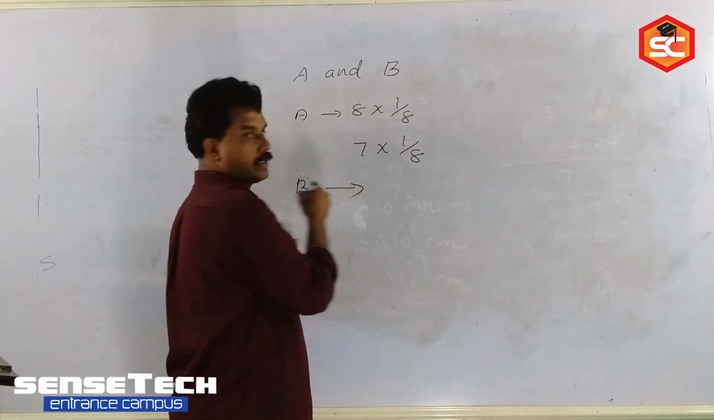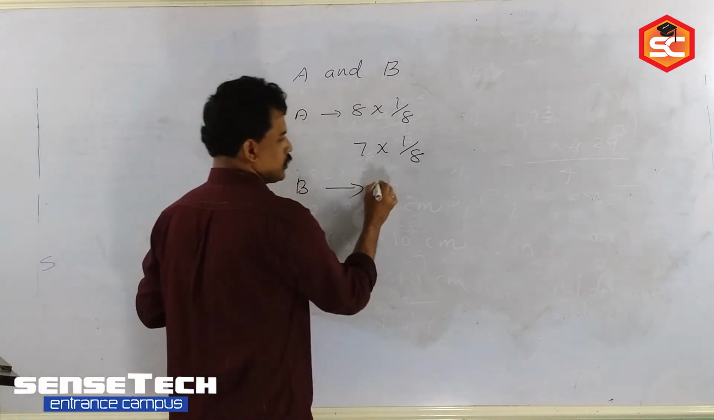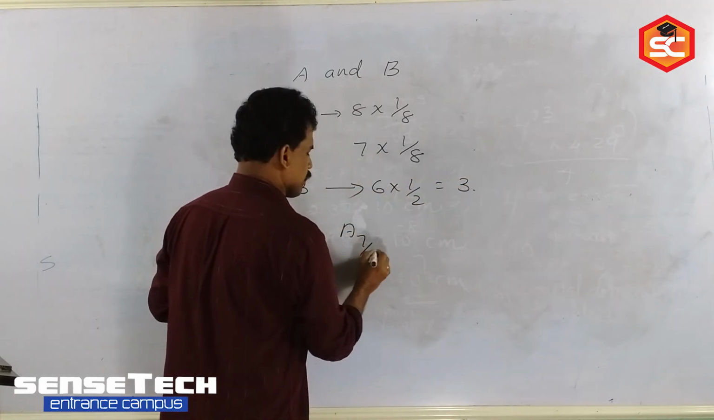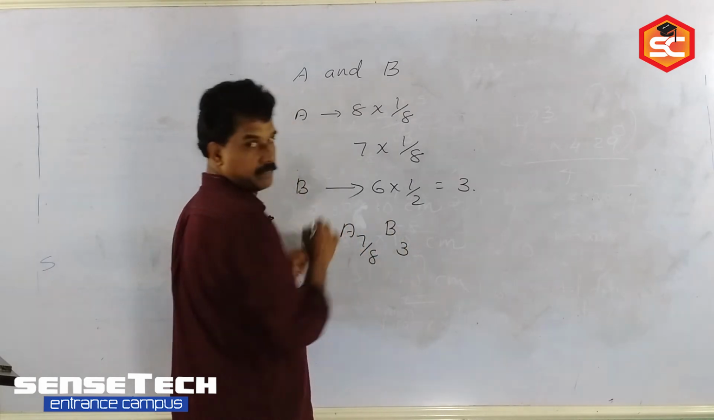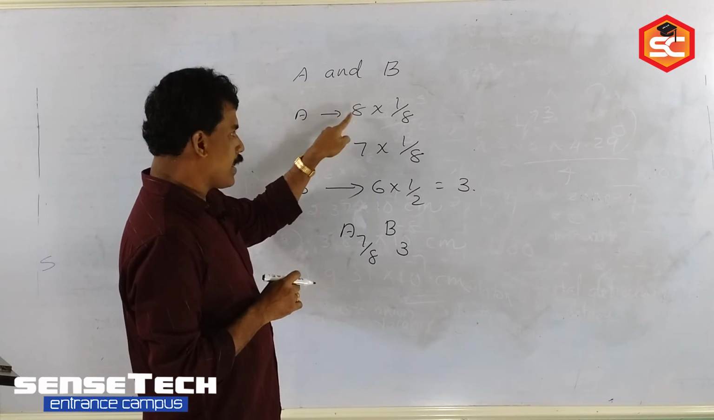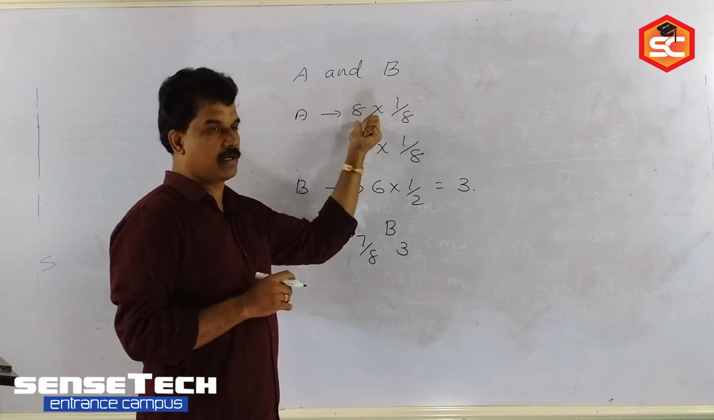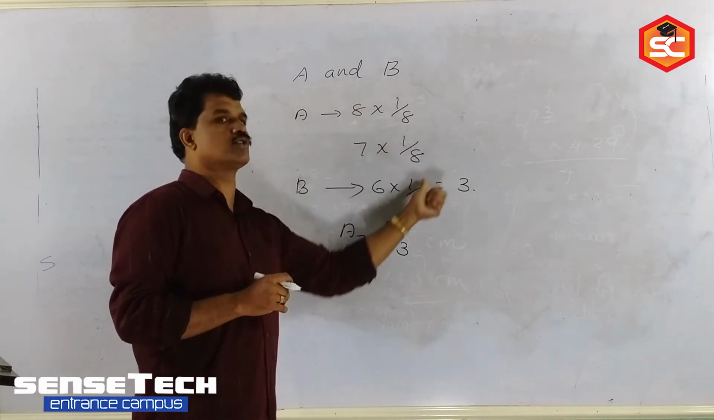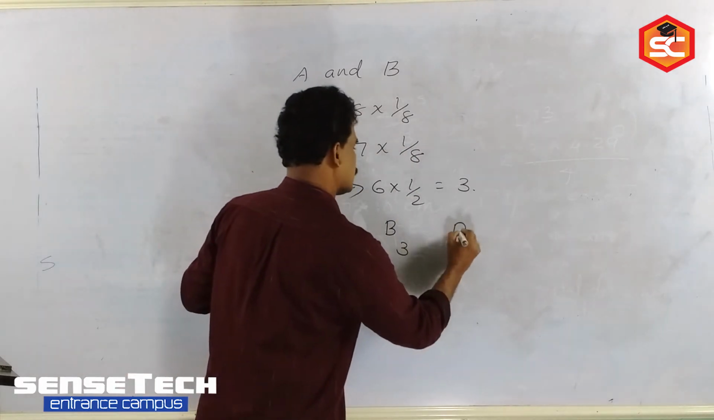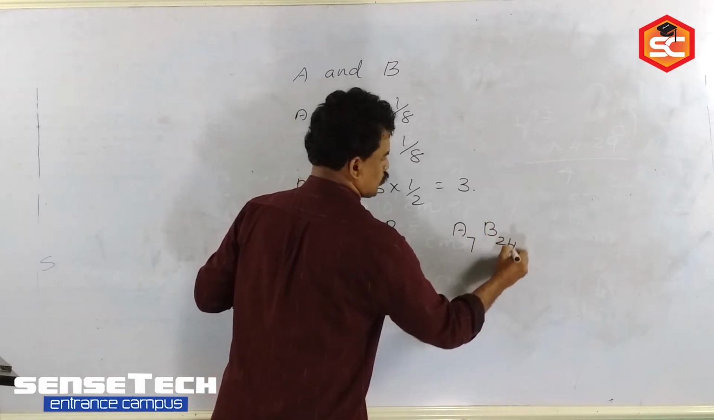B atoms are present at the face center. So 6 into 1 by 2 is equal to 3. So A is 7 by 8, B is 3. Clear now? Here the last sentence says one of the A atoms is missing from the crystal lattice. So 8 constituent particles are not there, only 7 are there. But the corners all are there, then only the cube will exist. So 7 into 1 by 8. So we are getting the answer, avoiding that fraction, A7, B24.